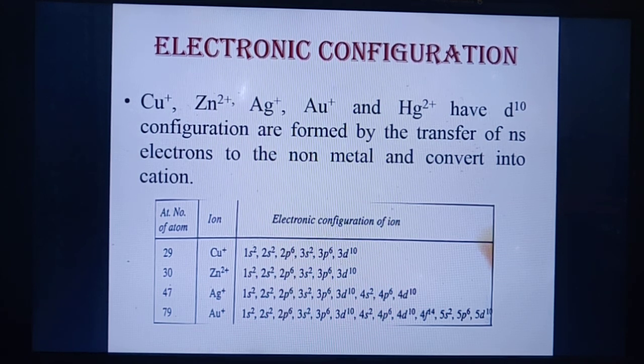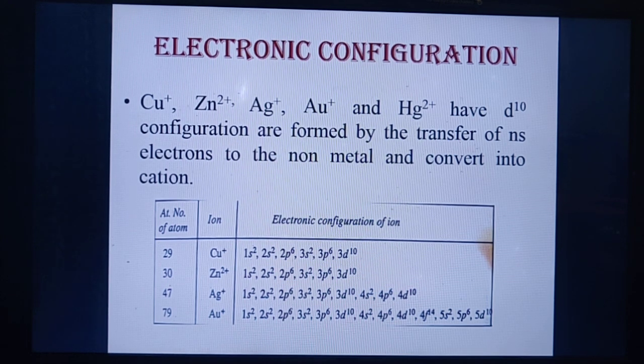In the next lecture, I will discuss the various methods which are used to calculate the lattice energy of the ionic crystal. We will do the various equations, various formulas which are used to calculate the lattice energy of the crystal.